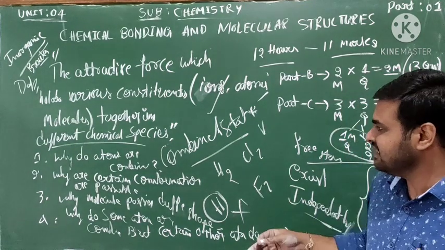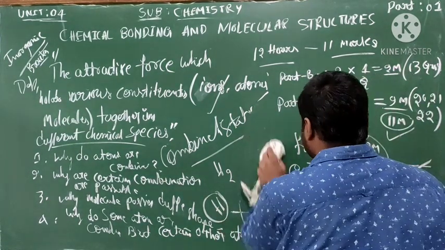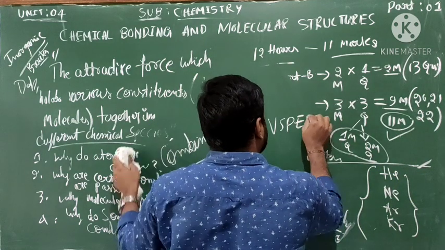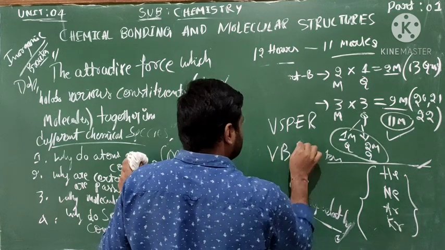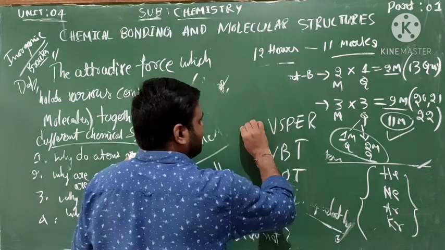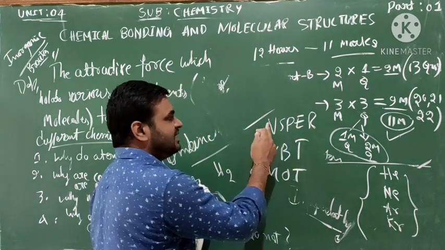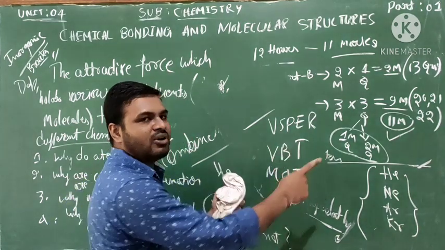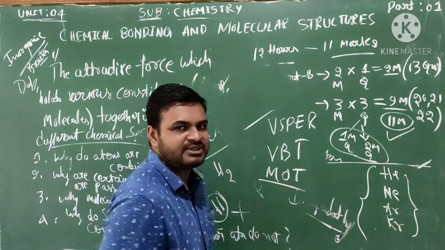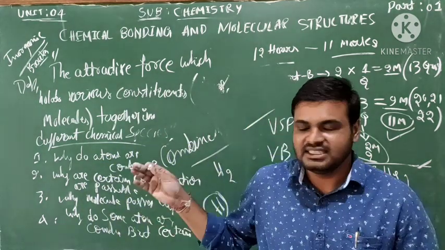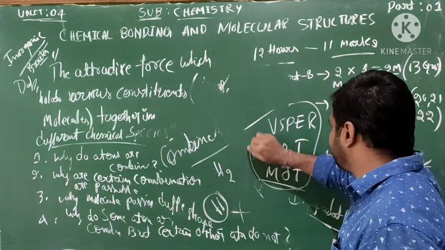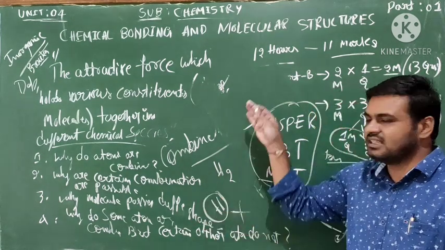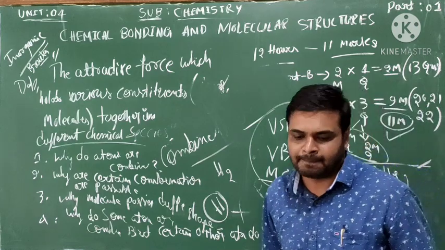Under the concepts of VSEPR, VBT and MOT: VSEPR means valence shell electron pair repulsion theory, then valence bond theory and molecular orbital theory. Under these different theories, chemical bonding is explained. Let me go on to discuss in detail.